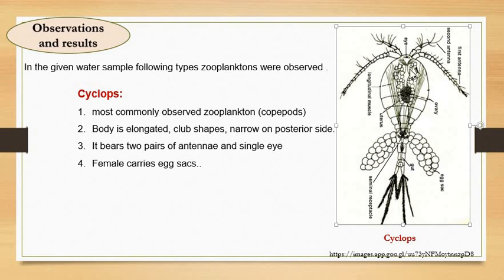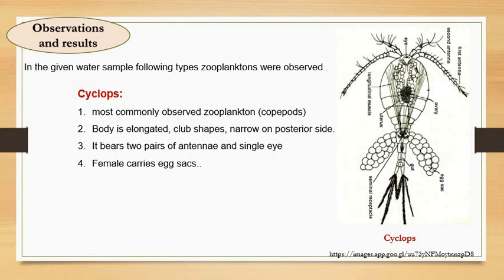The generalized structure of the cyclops or copepoda is given here in this diagram, and if under the field you can see such a kind of animal, you have to group it into a cyclops or a copepod, right? Cyclops is one type of copepod, but it is the most generally observed. So we have said here cyclops.